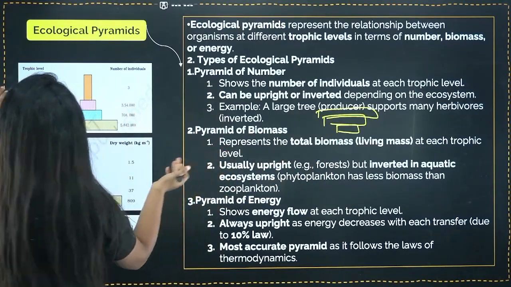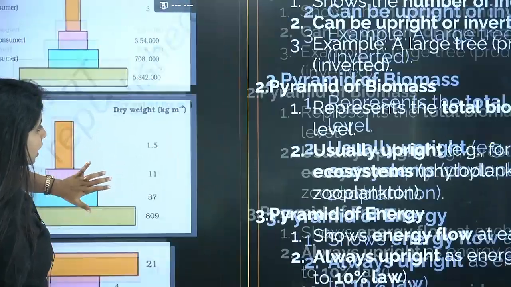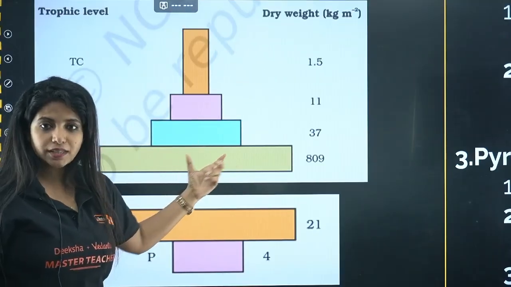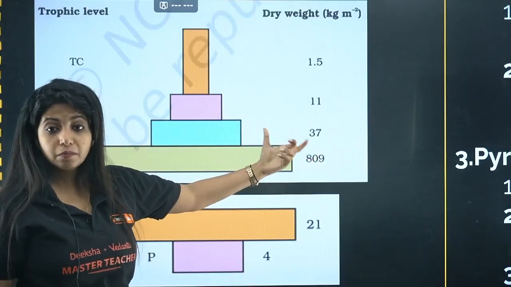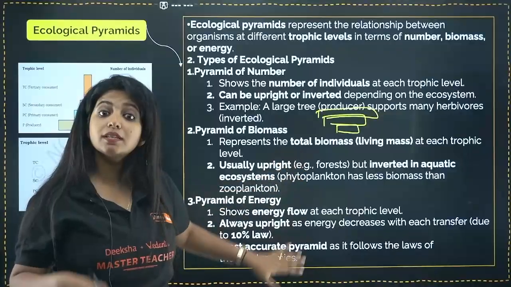Now, pyramid of biomass is there. What do you mean by pyramid of biomass? Basically, talking about the weight, okay, weight. So over here again, if plant is there, plant is going to be having higher biomass than all the other organisms. So it can be upright. But there are conditions where things are opposite also.